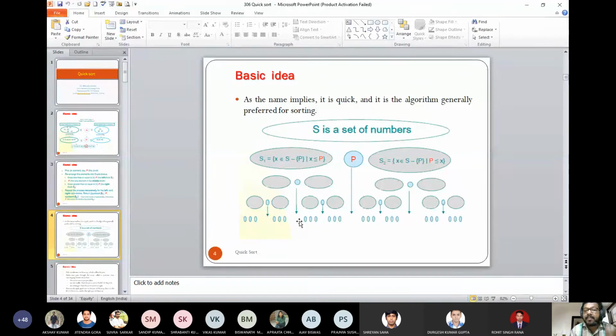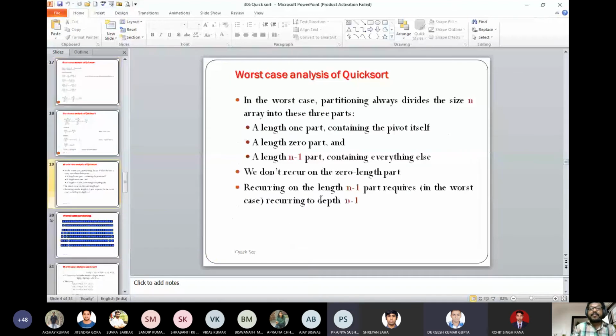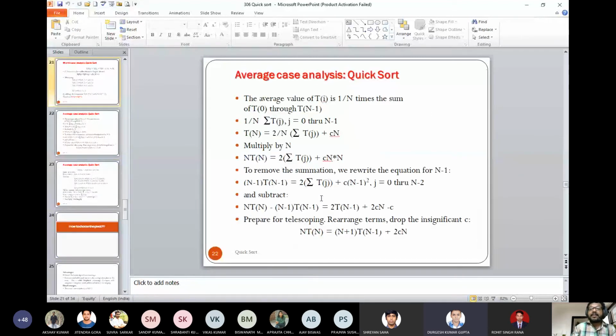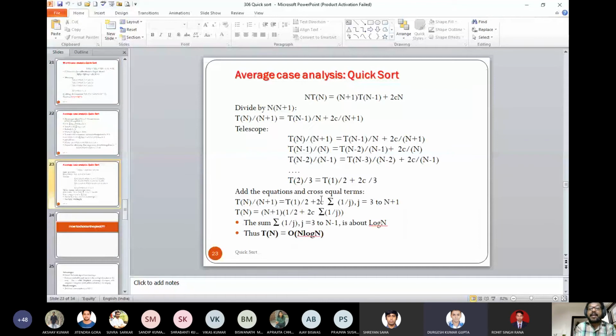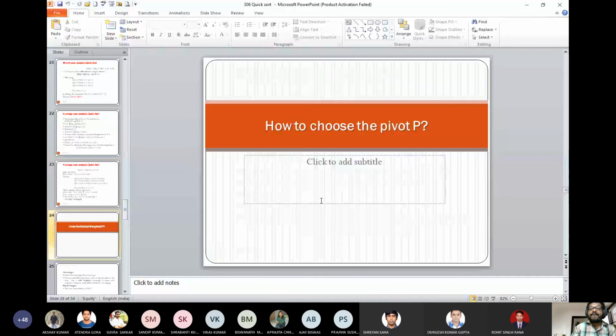How many such cases can happen? N cases. So N cases can happen, but why are you going to get N cases?